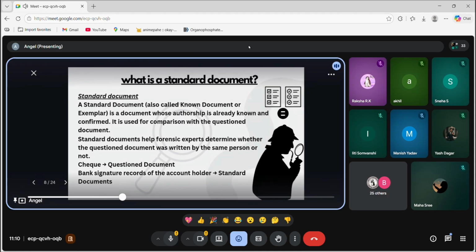Here the example is also given. A check is a question document. So the bank signature records of the account holder are a standard document. For example, if a person has a check which is altered, the bank signature will be compared with the question document that he or she has written. So we can know that this is an altered check. That's how standard and question documents work.